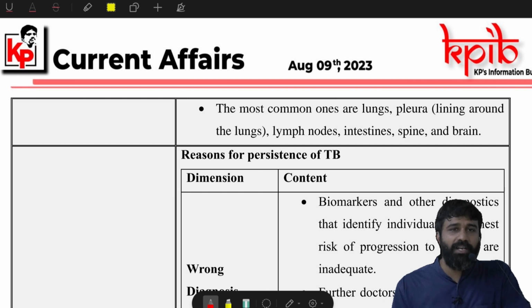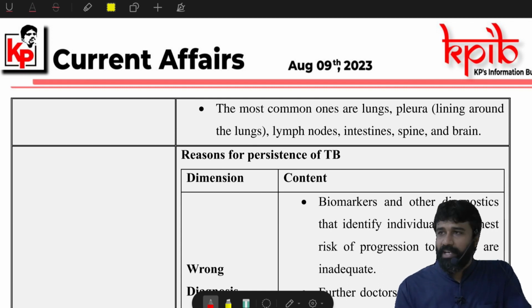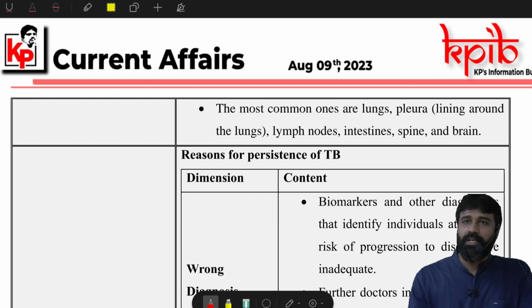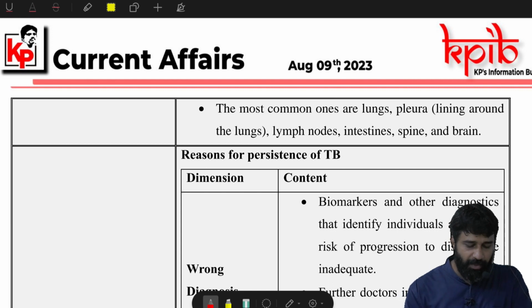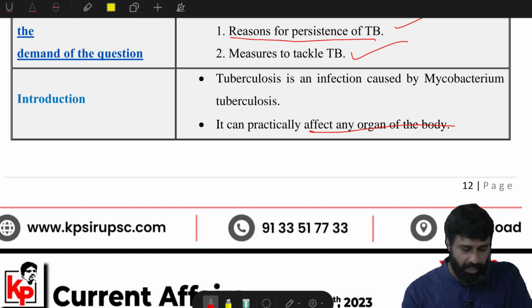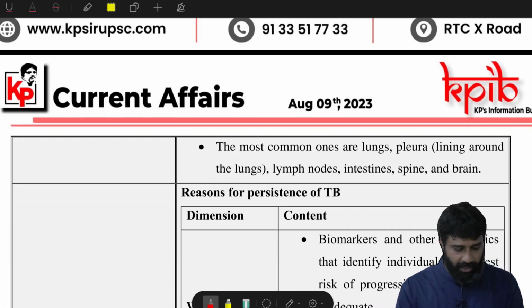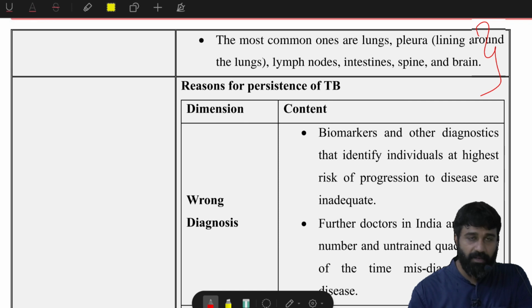Therefore, you haven't got a question related to sinusitis or migraine or general diseases like viral fevers, dengue, malaria, typhoid. Even polio, which is eradicated, was one of the prevalent issues two decades ago. The question is about TB because it has a lot of importance in our medical health policy issues. Therefore, you need to provide the intensity of the problem with respect to TB: how it affects, what the reasons behind it are, the types of TB and the most common ones. This is our introduction part.